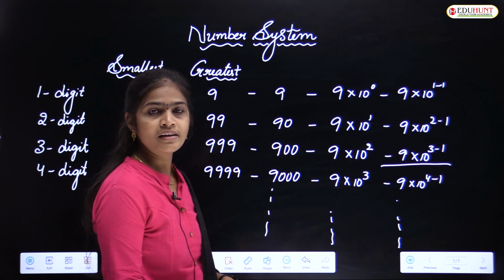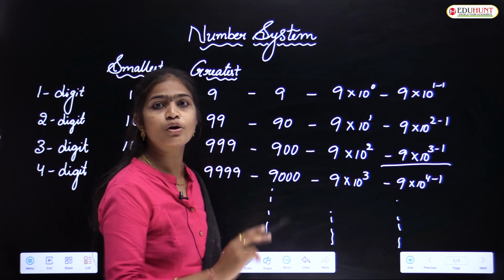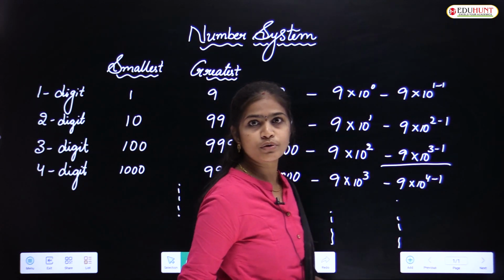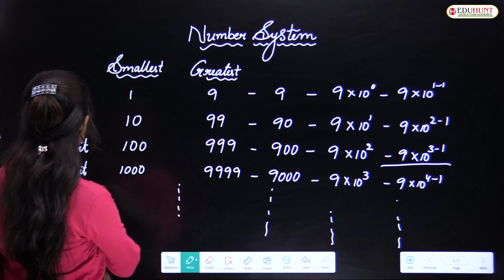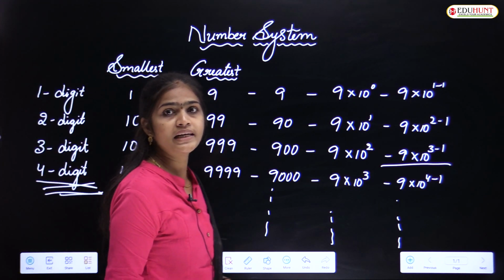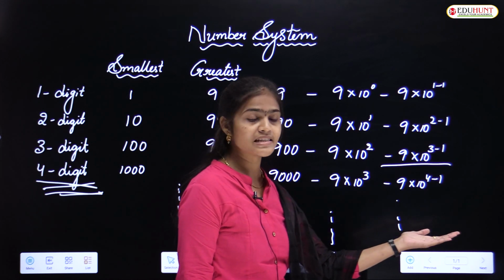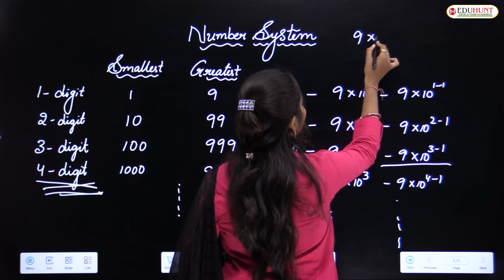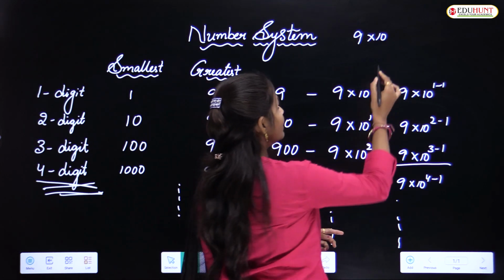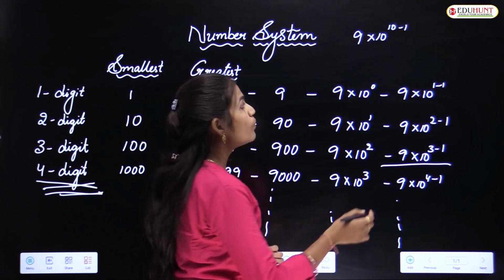Minus 1 is common, but the number before it depends on the number of digits of the given number. So this is 9 into 10 to the power of 4 minus 1. Why? Because that is a 4-digit number. So for example, how many 10-digit numbers are there? How will we write this? That is also the same: 9 into 10 is common. I am saying 10 digits, so 10 to the power of 10 minus 1.